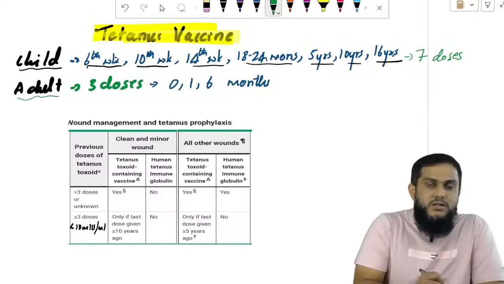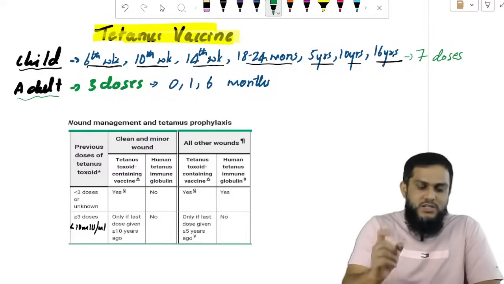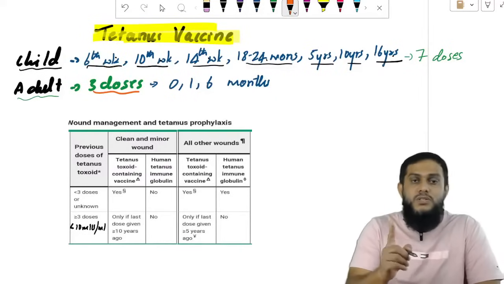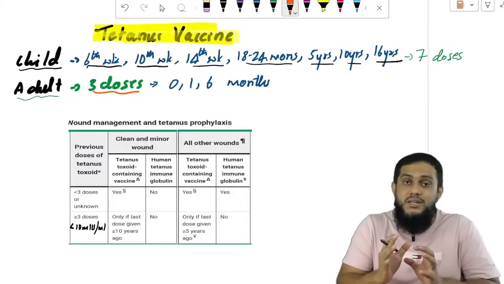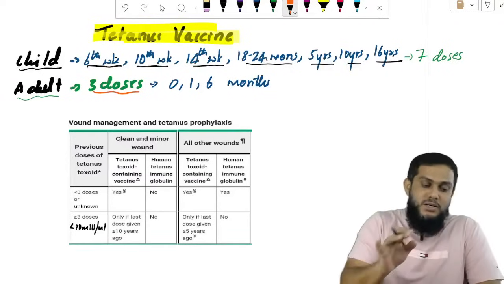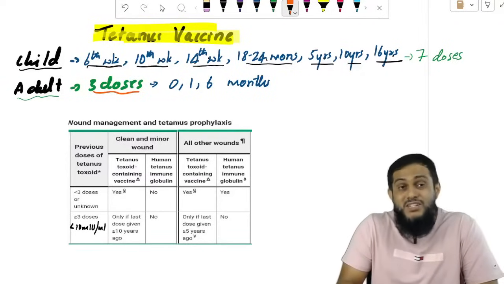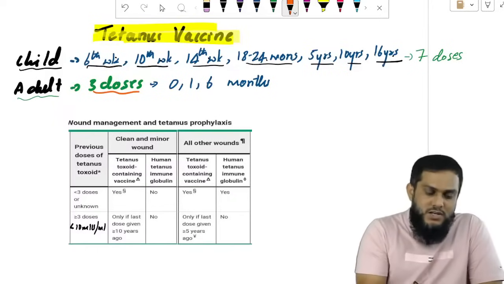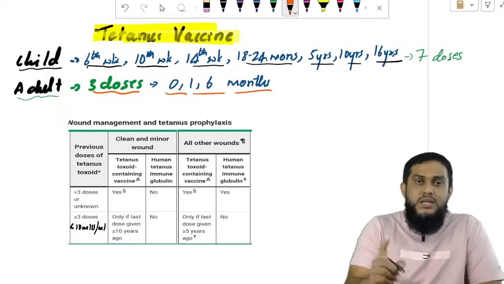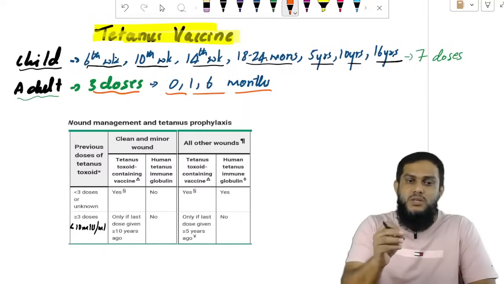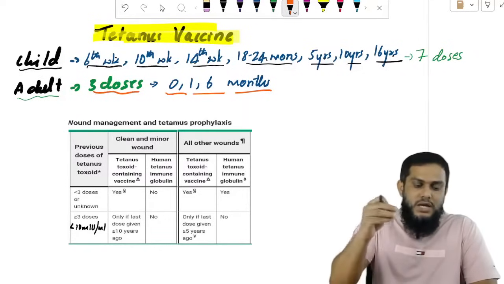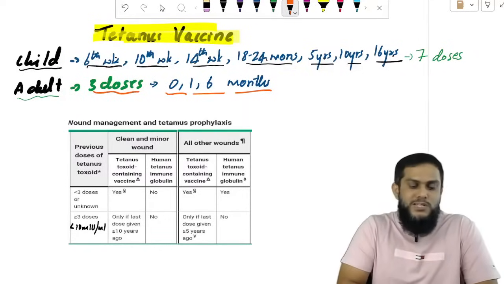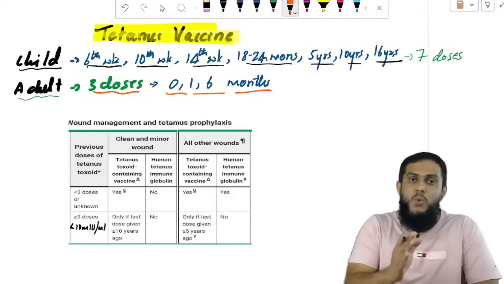Coming to the adults. Adults may have to take 3 doses, if the vaccine has not been taken in childhood. So that is 0, 1, 6 months. 0, 1, 6 means first dose, second dose 1 month after the first dose, and third dose 6 months after the first dose.